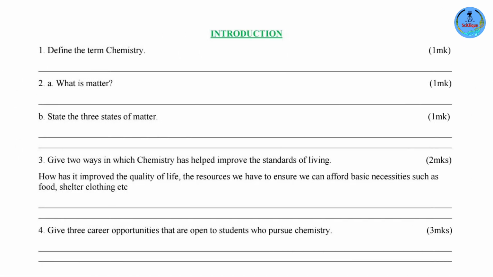Define the term chemistry, okay? So chemistry is a branch of science that deals with the study of the structure, properties, and composition of matter and the changes that matter undergoes.